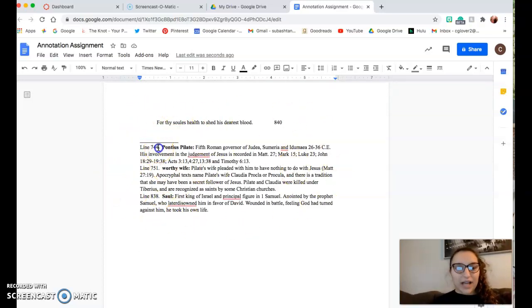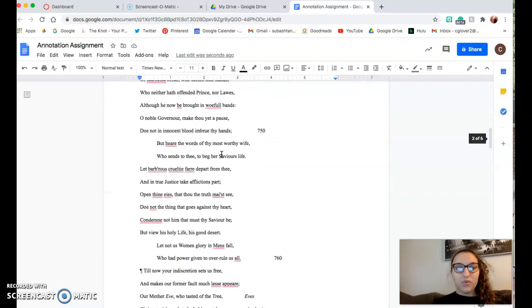It says line 744, which is the first line of the poem, Pontius Pilate. So it tells us who this person that we just highlighted is. He was the 5th Roman governor of Judea, Samaria, and I don't think I'm going to be able to pronounce that correctly. But his involvement in the judgment of Jesus is recorded in Matthew of the Bible. So we don't even have to look up who this person is because our footnote right here tells us exactly who it is.